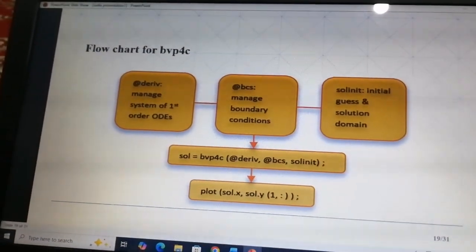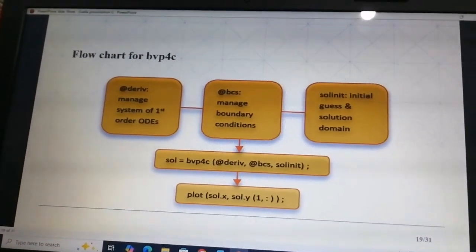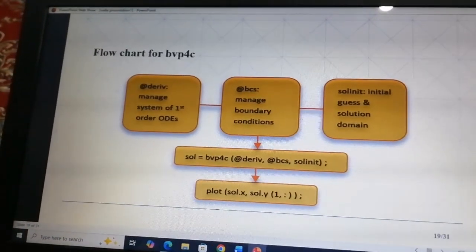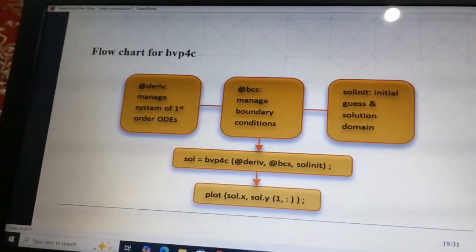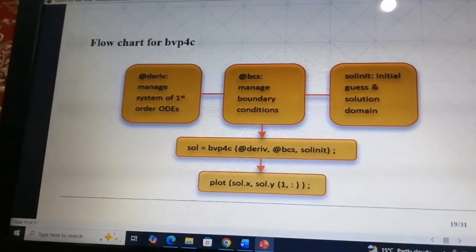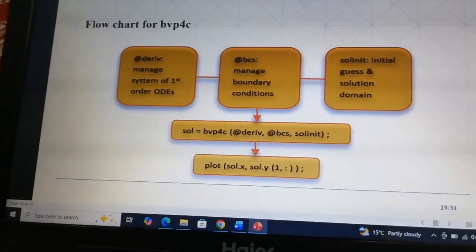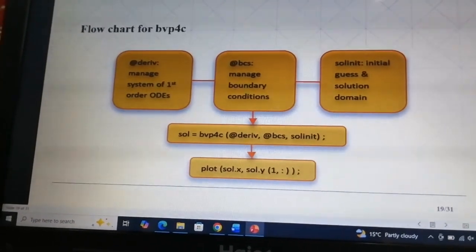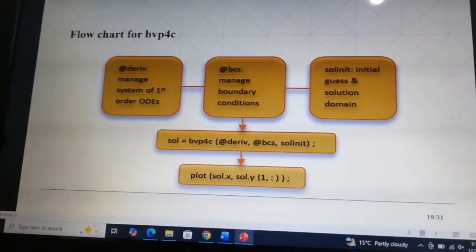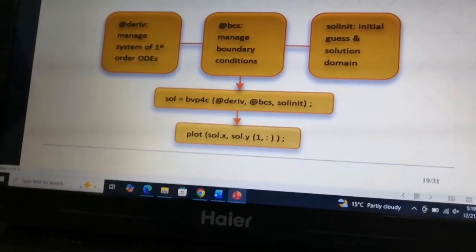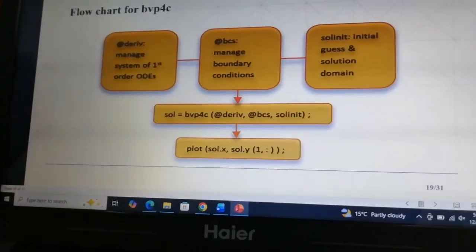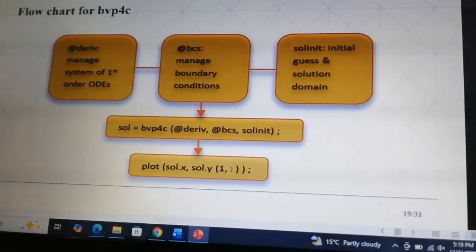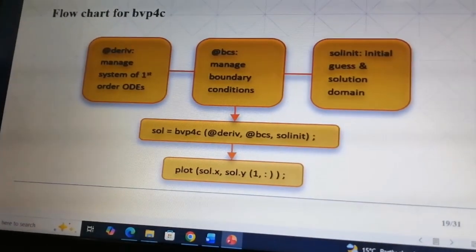This slide shows the flow chart of our numerical solution using the MATLAB BVP4C method. The flow chart summarizes the solution process. First, we define the equations and boundary conditions. Next, initial guesses are provided for the solution. Then the BVP4C solver iteratively computes the velocity and temperature profiles until the solution converges. Finally, the results are obtained for analysis.